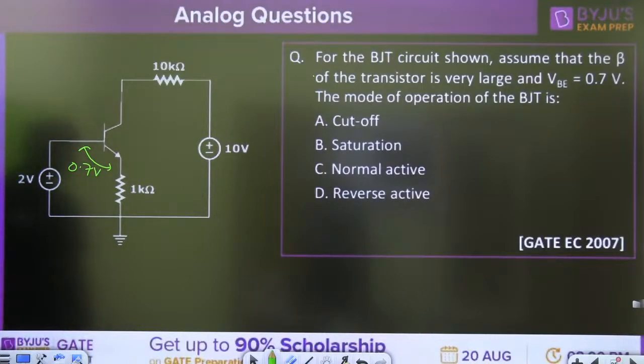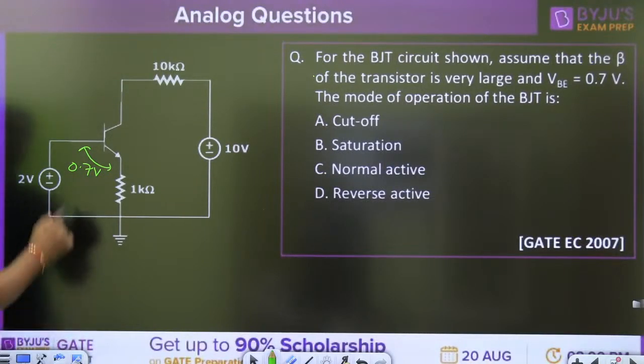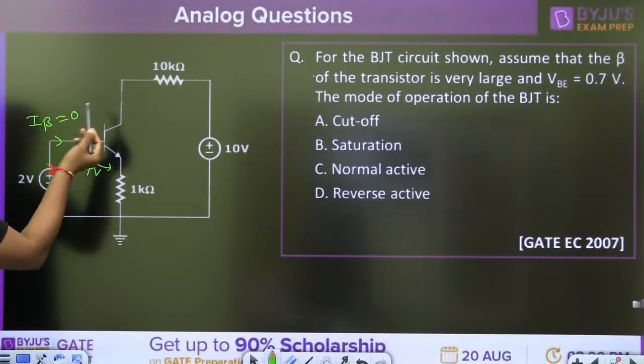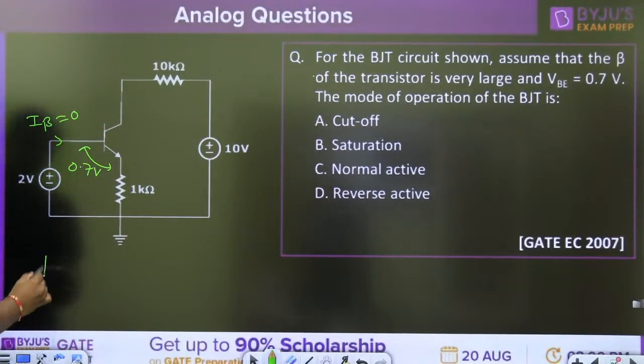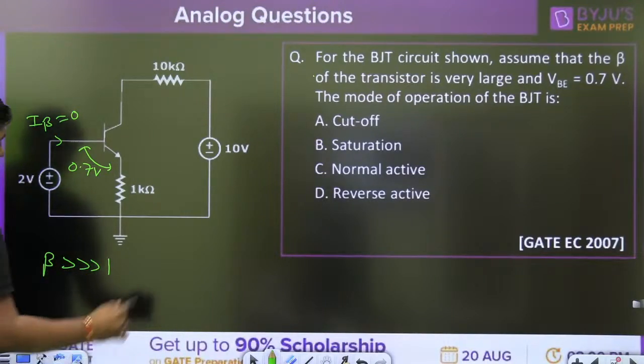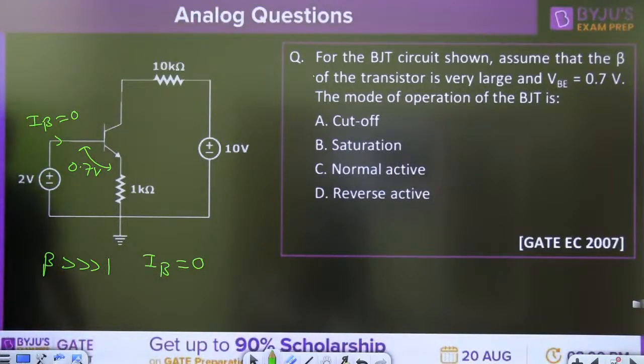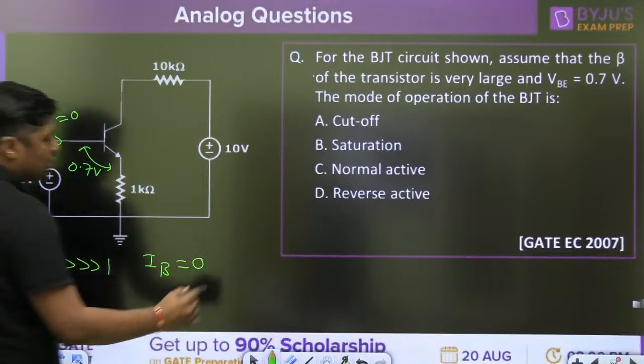Now, in this case, what is the beta? Beta is very, very large. When the beta is very large, what is the base current? 0. Beta is not given, then how are we going to calculate? Beta is very, very large as compared to 1. Then always we consider the base current equal to 0. Now the emitter current and collector current are equal.